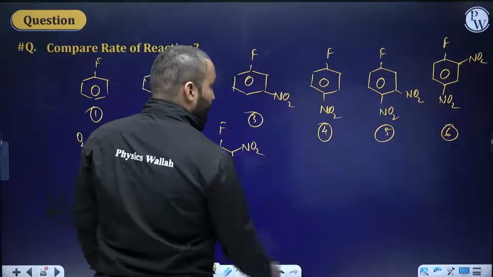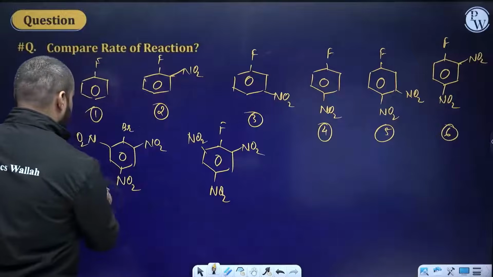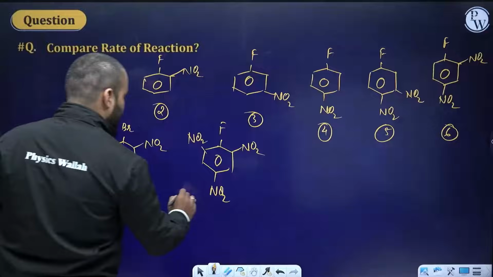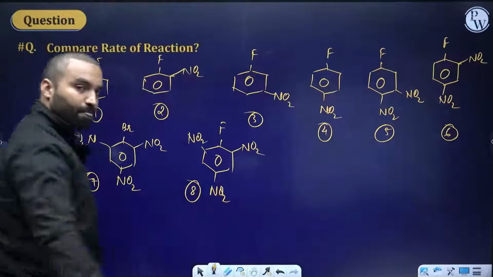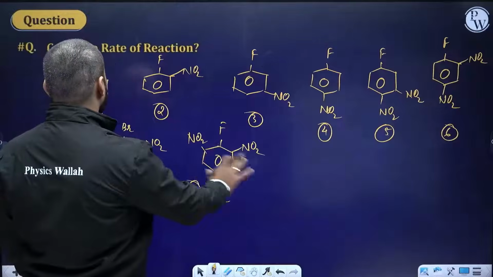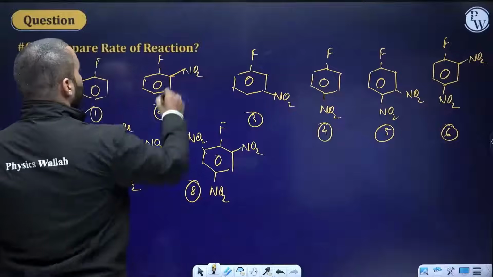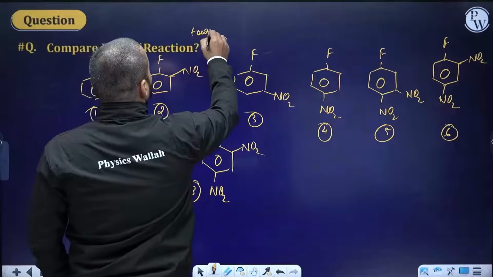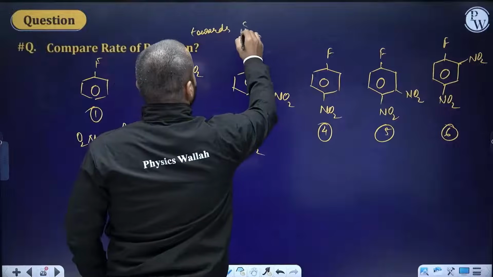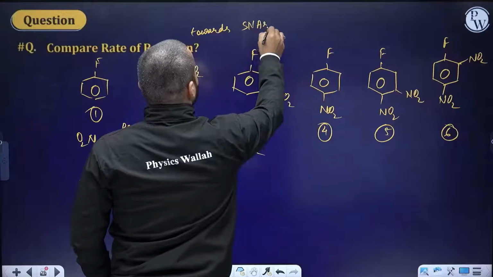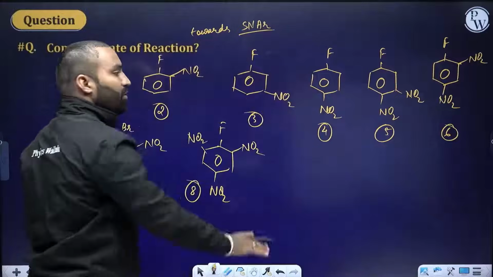Okay. This was 6, this will be 7, this is 8. We have to answer this order, compare the rate of the reaction towards SNAr, nucleophilic substitution reaction on arenes. The nucleophile is the same for all of these.